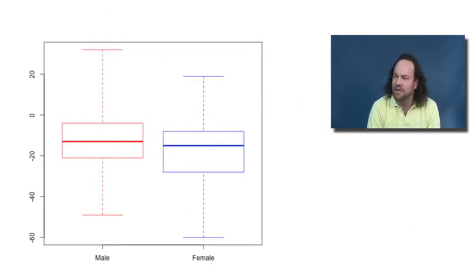Looking at the box plot, we can see that the two sides are fairly similar, but they're not identical, and on the female side, the values of the box plot are just a little bit lower, a little bit more negative. So it suggests that just maybe there were a little bit more negative differences in the estimated versus actual age for these skeletons when they're female as opposed to when they're male. Again, we'll have to see later whether this relationship is actually significant or not.